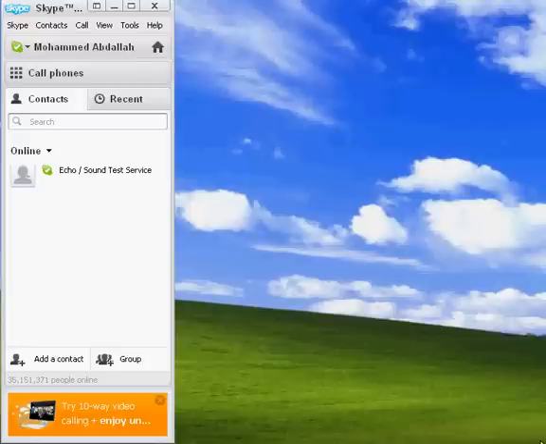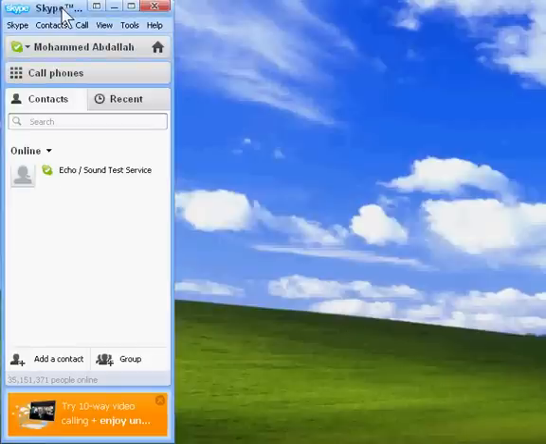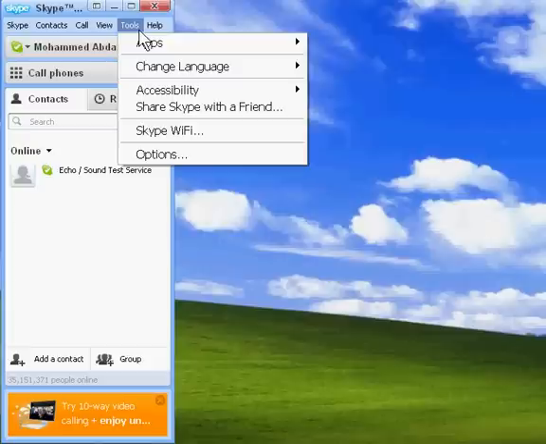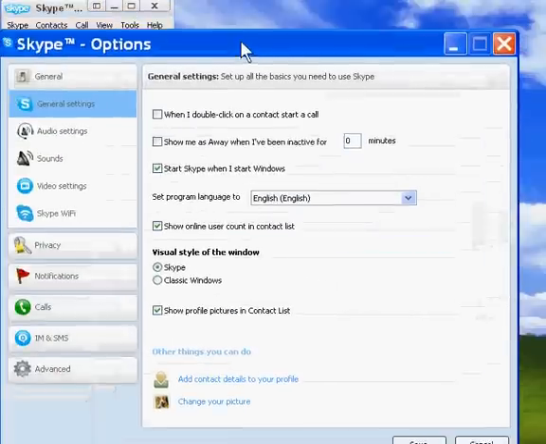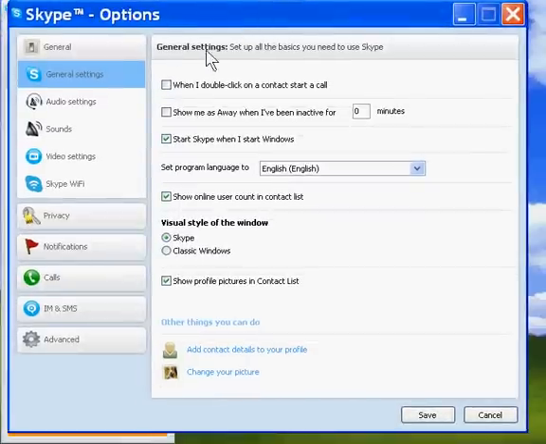Dear friends, today I'm going to share information about how you can change your Skype ringtone. In the Skype menu, click on Tools and Options. In Skype options, you can see Sounds.